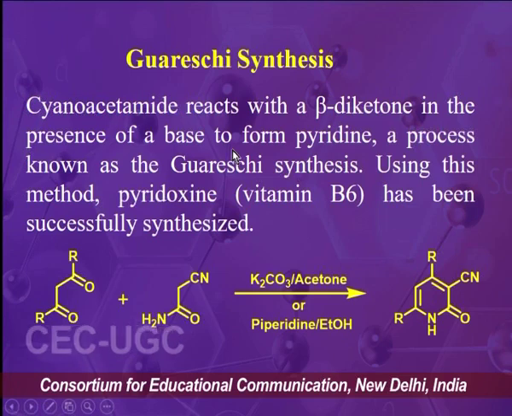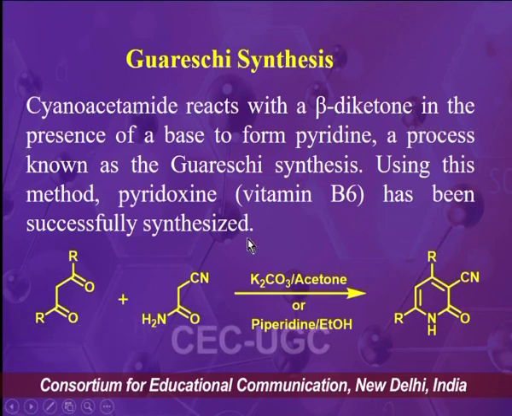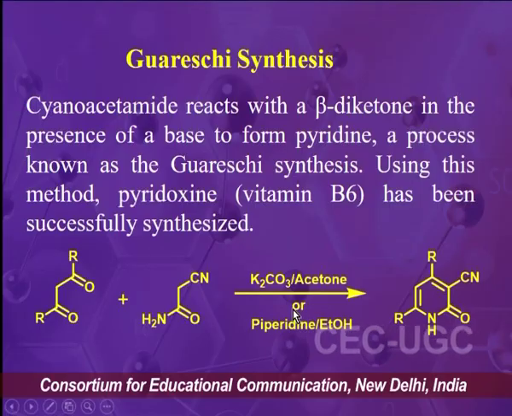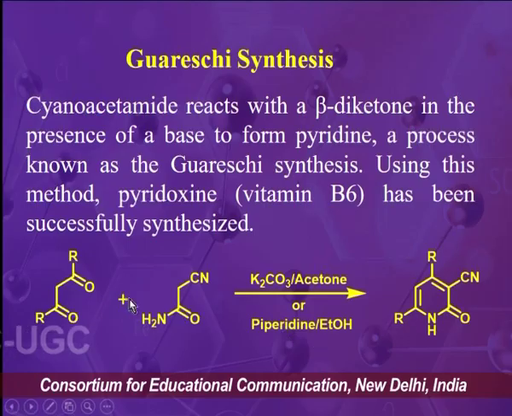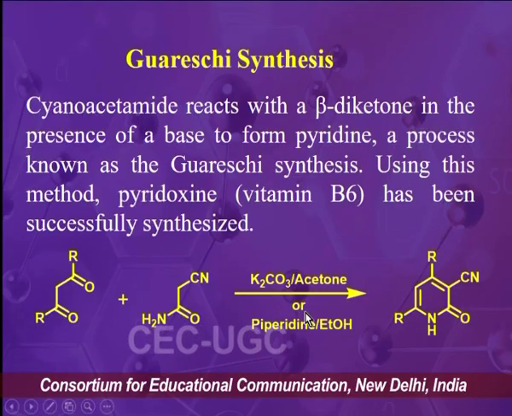By using this condition we will have the synthesis of a pyridine derivative, and the beauty of this synthesis is that it is also used for the synthesis of pyridoxine, that is, the vitamin B6 compound.